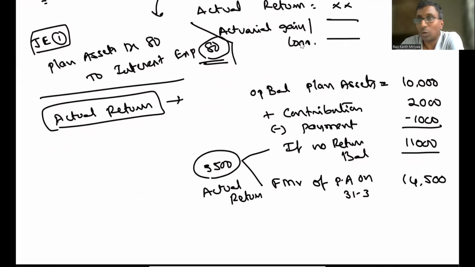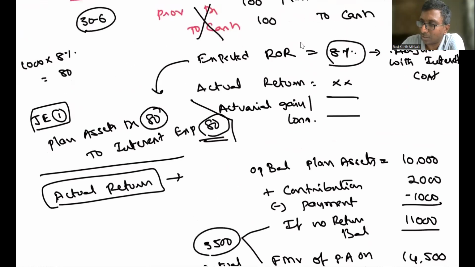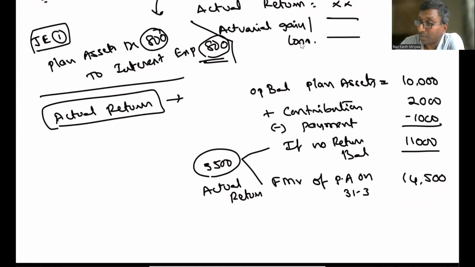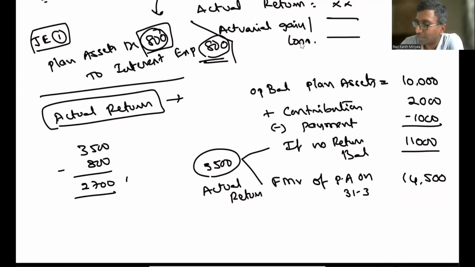So now, are you supposed to account for it? Yes, you have to account for it. In my example, I wrote 80 because I took 1,000; I can take 800 or some other number. So my expected return was 800 rupees, but the actual return that came was 3,500 rupees. Actual is 3,500, expected is 800, so the difference, 2,700, is